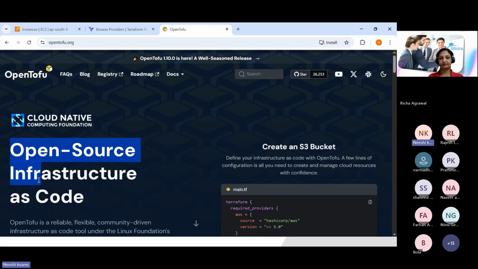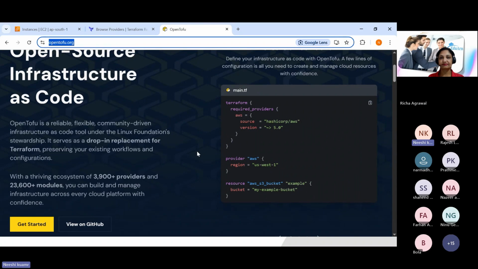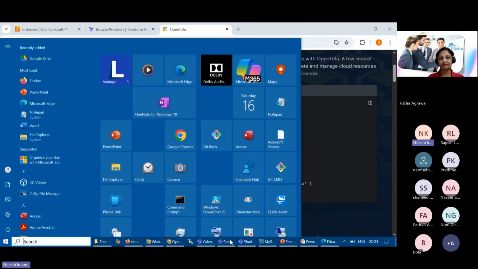Open source tool is there, which is infrastructure as code, and the same will work for doing the provisioning as well, right? So this is the alternate tool. I'll share that in a link, right? So I believe it is clear so far, right?